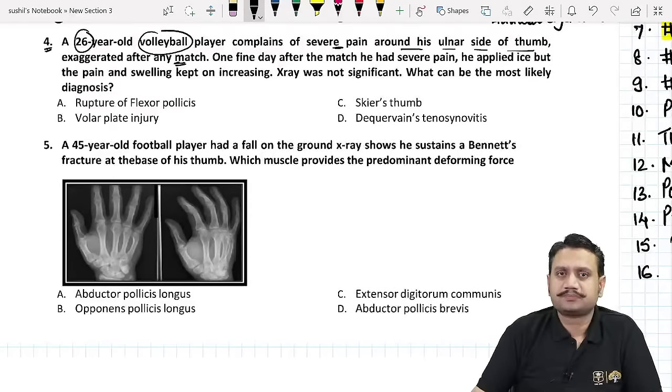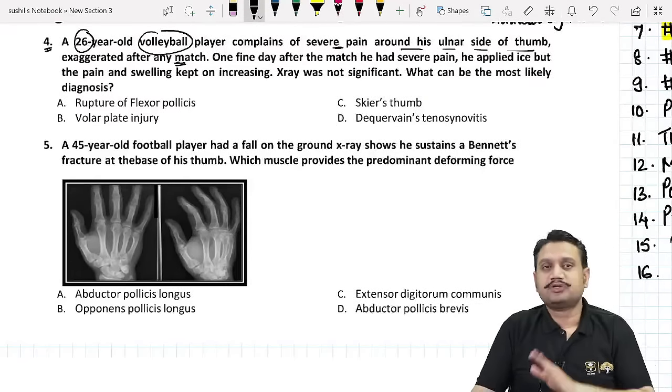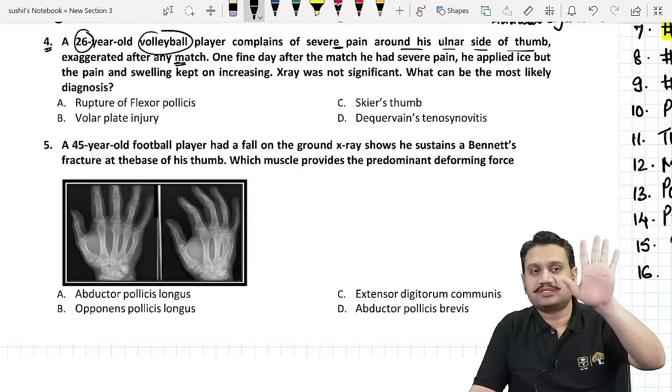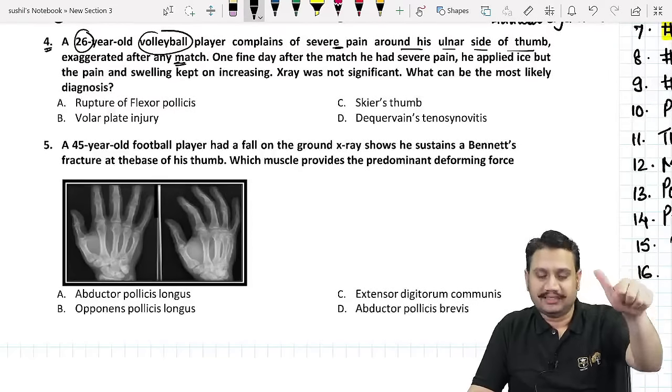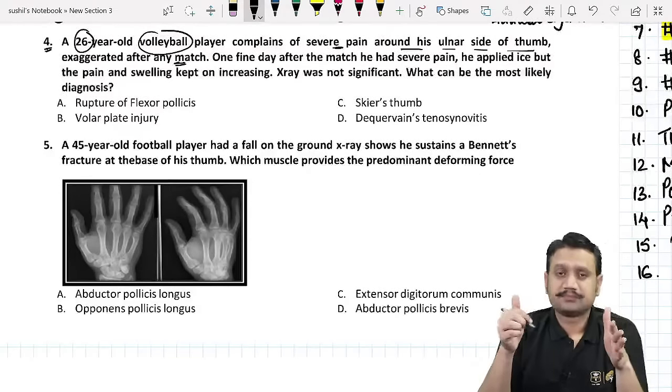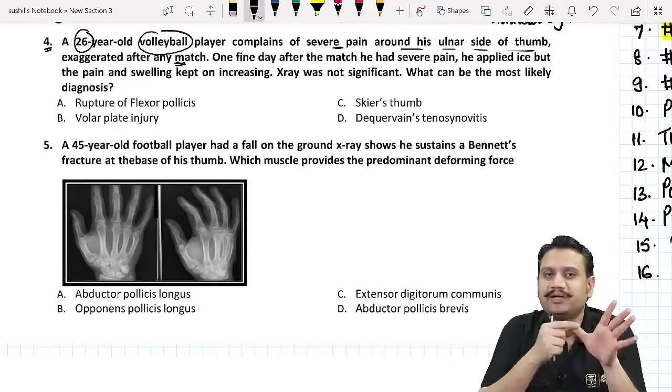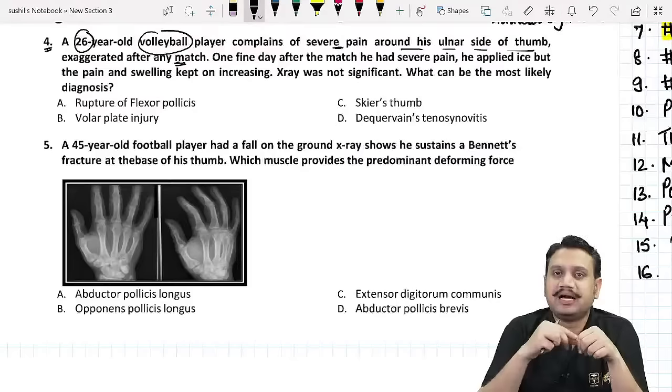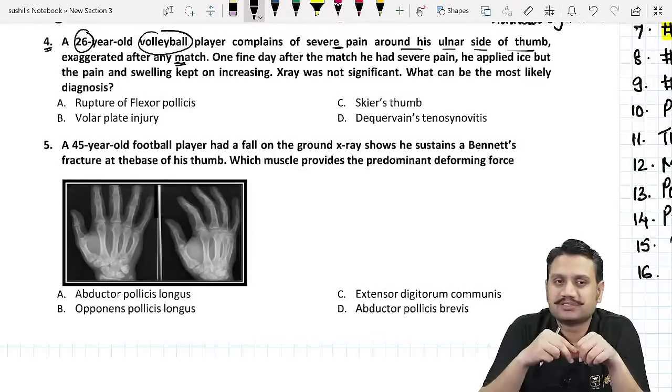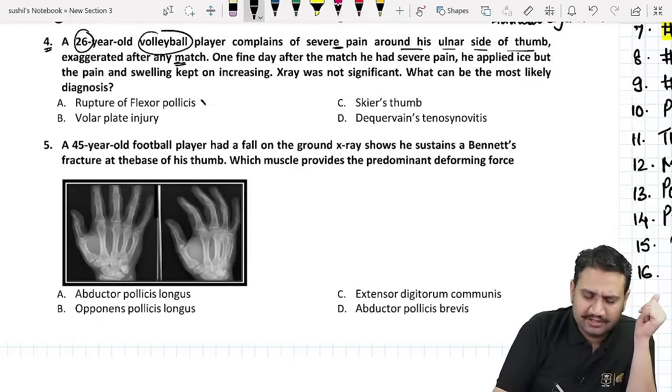What do you think? What is the most likely diagnosis? Rupture of flexor pollicis. If the flexor pollicis is ruptured, the thumb will be in extension only, and that will not be pain only on the ulnar side. That will be a diffuse pain all around the IP joint, maybe the attachment of the flexor pollicis. So that seems like a lesser possibility here.